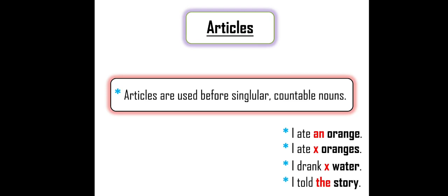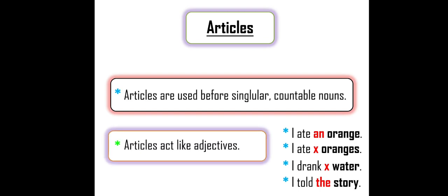I told the story. Here, I used the before the noun, story. What I used here, the is used. So actually, the is a specific, definite article. I'll tell you what is a definite article and an indefinite article later. But let me tell you, story is a noun, the is an article, and that too a definite article. So we can even use I told a story also. I'll tell you later. So articles act like adjectives. I've already told you. So before nouns only articles are used.